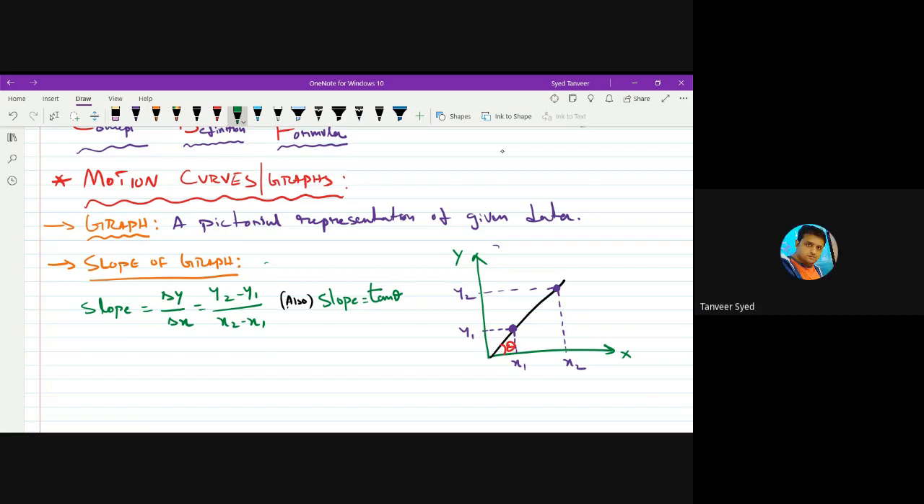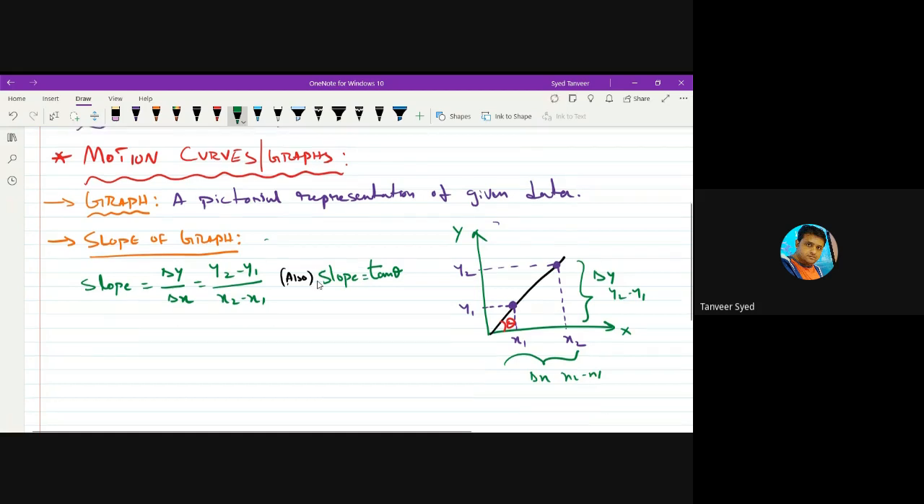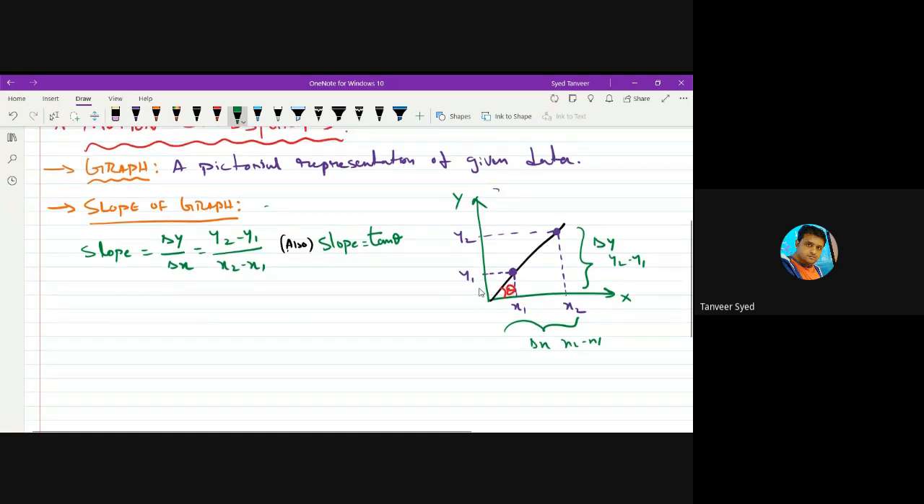How is this tan theta? What is tan theta geometrically? It is the ratio of opposite side to adjacent side. Opposite side is nothing but delta y, which is y2 minus y1. Adjacent side is nothing but delta x, x2 minus x1. So if you are writing tan theta, indirectly you are writing the same thing, delta y by delta x. Instead of using the coordinates x1, y1, x2, y2, you are using the angle. So we can find the slope of a given graph in these two ways: delta y by delta x or tan theta.